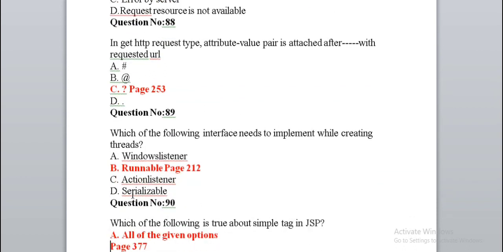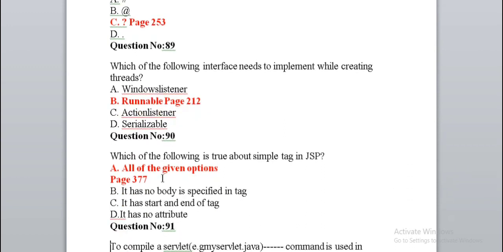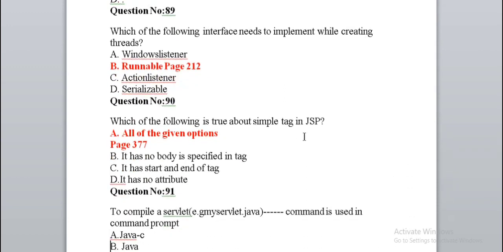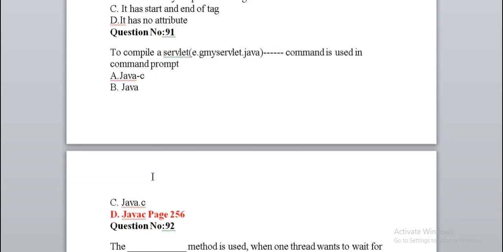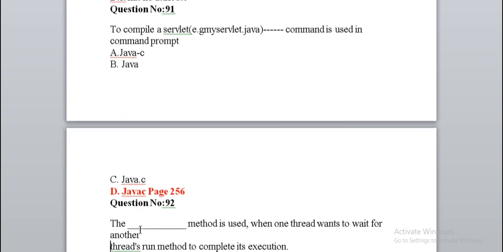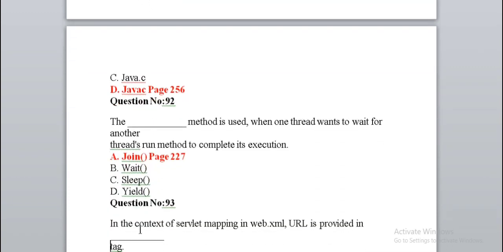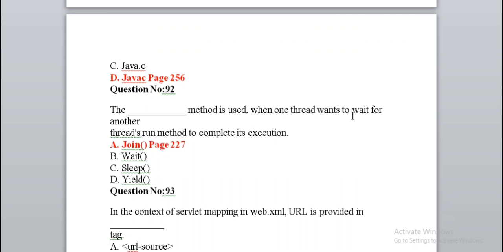Which of the following interface needs to be implemented while creating threads? Runnable. Which of the following is true about simple tag in JSP? All of the given options. To compile a servlet, dash command is used in command prompt. Javac. The dash method is used when one thread wants to wait for other thread's run method to complete its execution.